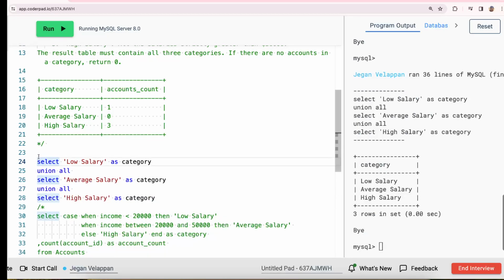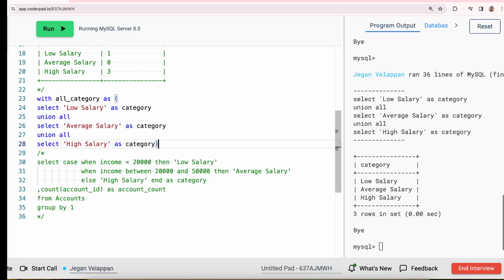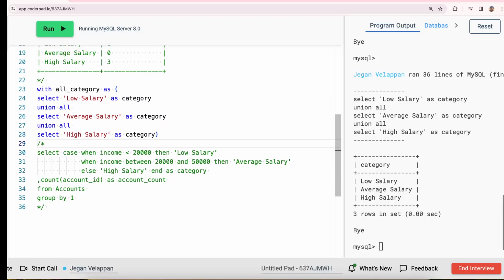This is a hard-coded one. I am going to use this as the CTE table with all category as. I'm taking this as a CTE table, and then I'm going to have the second one as the given category. So this is going to be my second CTE table.